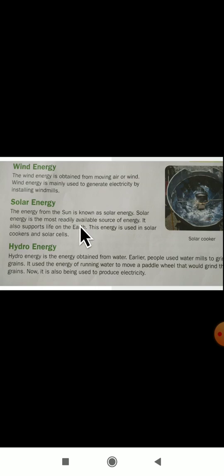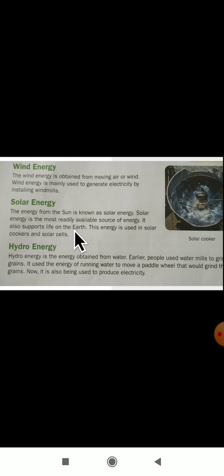The next form of energy is solar energy. The energy from the sun is known as solar energy. Dear students, mark this one. The energy from the sun is known as solar energy. Which energy are we getting from the sun? We are getting solar energy from the sun.